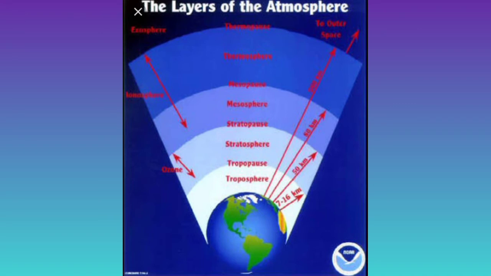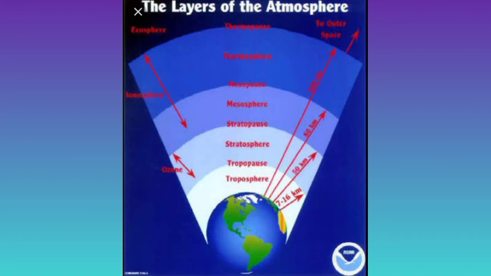Next is the thermosphere. Its temperature rises very rapidly with increasing height, and there is one layer called the ionosphere.